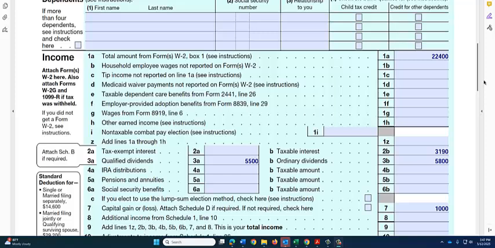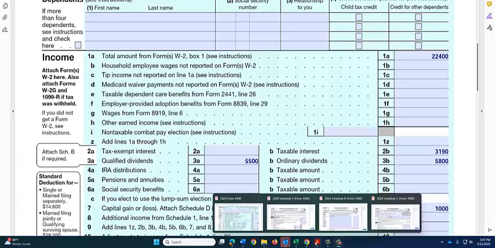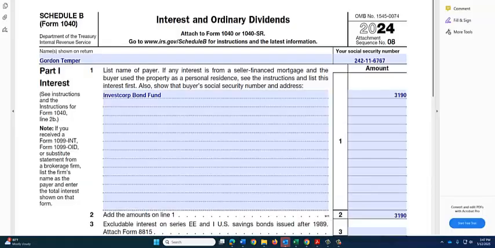Since the taxpayer's interest and dividends exceed $1,500, we're going to have to fill out Schedule B, which gives more specific details about where that interest and the dividends came from. So at the top, I've entered the taxpayer's name with their Social Security number. From the 1099, I could see that the interest came from InvestCorp Bond Fund, and it was $31.90.